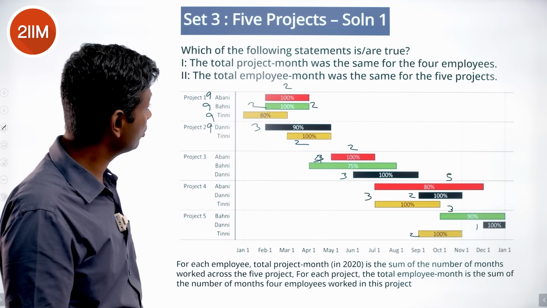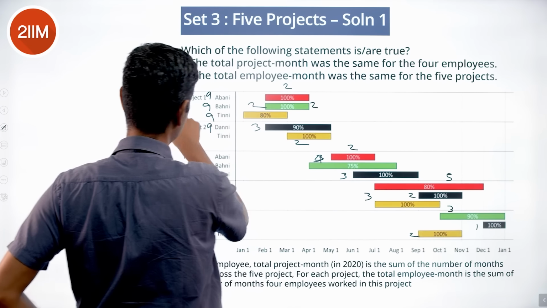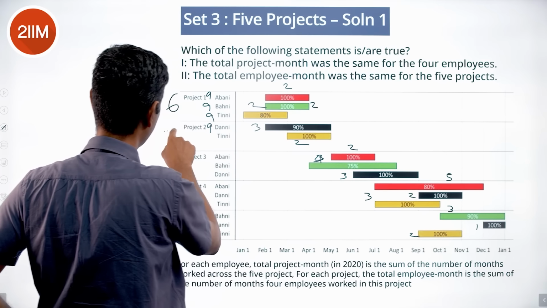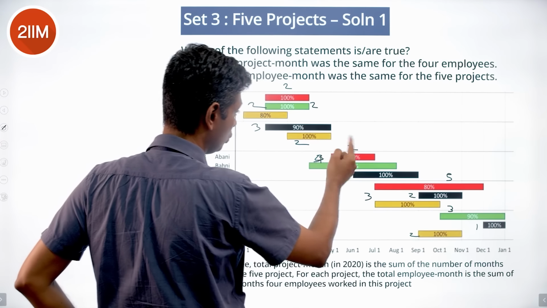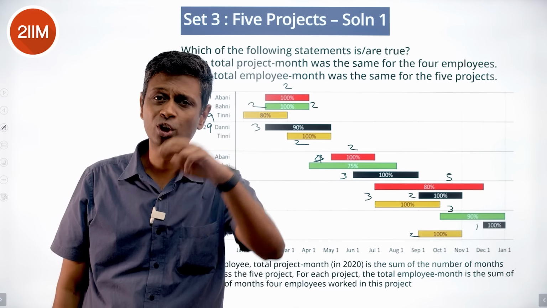The total employee month was the same for the 5 projects. This is employee months is 6 for project 1. This is 3 plus 2, only 5 for project 2. 2 plus 4, 6 plus 3, 9 for project 3. Straight away that doesn't work. Statement 1 holds good, 2 doesn't hold good.